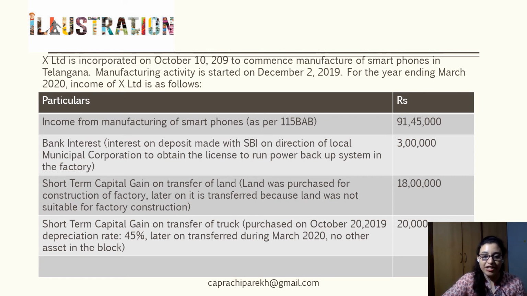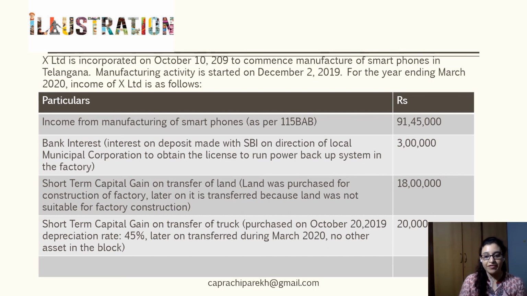Income from manufacturing of smartphones as per Section 115BAB is to the extent of 91 lakh 45,000. Bank interest, on deposits made with SBI on direction of the local municipal corporation to obtain the license to run the power backup system in the factory, is 3 lakhs. Short-term capital gain on transfer of land: land was purchased for construction of a factory and later transferred because the land was not suitable for factory construction, is 18 lakhs. And short-term capital gain on transfer of a truck which was purchased on 20th October 2019.